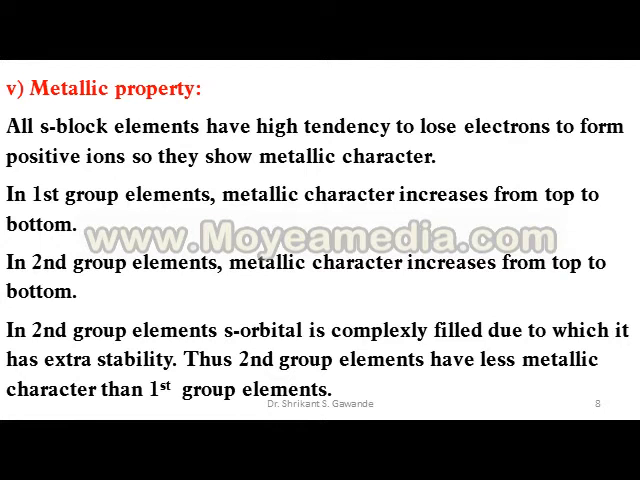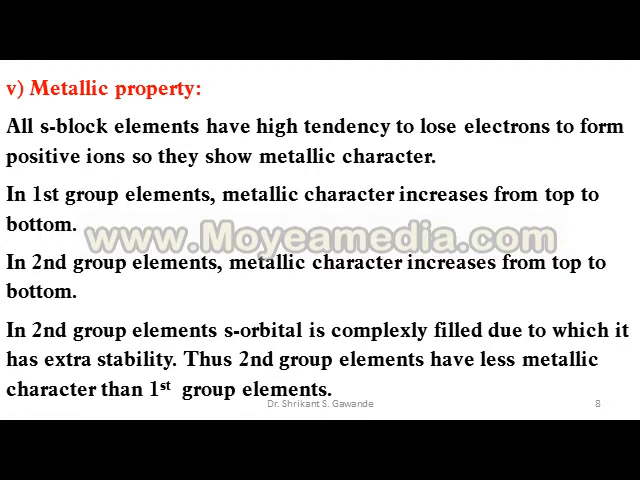In first group elements, metallic character increases from top to bottom. In second group elements, also, metallic character increases from top to bottom.